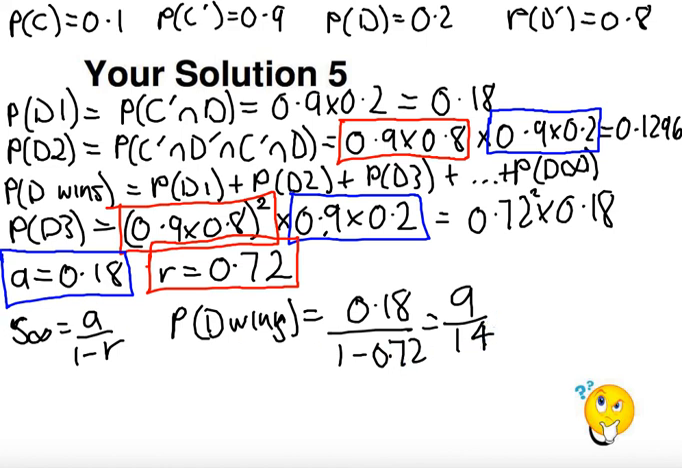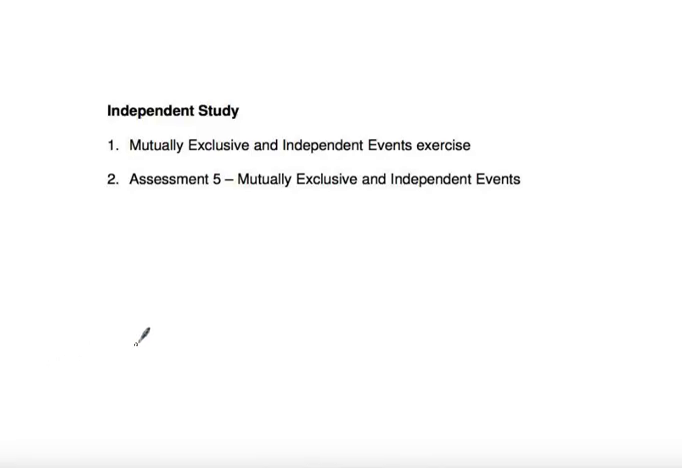Okay, well I hope that made sense, and more importantly that you managed to get that right. So that concludes the mutually exclusive and independent events topic and the probability topic. At this point you should do the mutually exclusive and independent events exercise, practice it until you feel confident and that you can attempt anything. And then once you've done that, attempt assessment 5 and bring that into our workshop. Okay, hope that all made sense. Please feel free to drop in and ask questions.